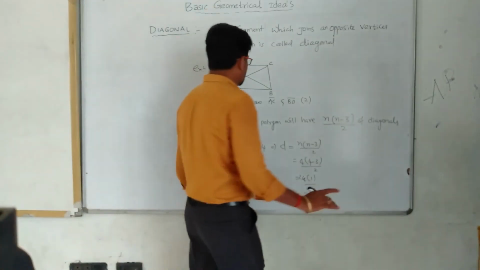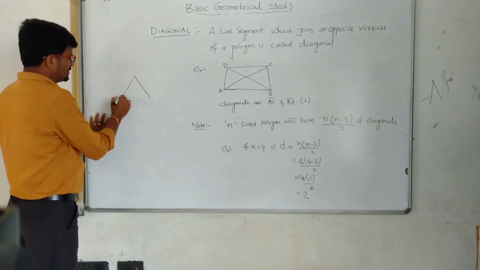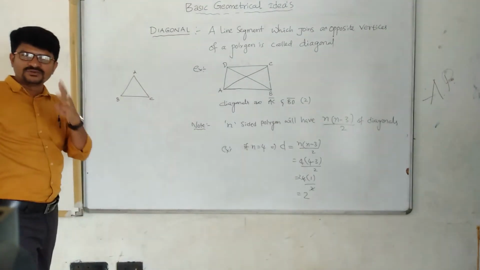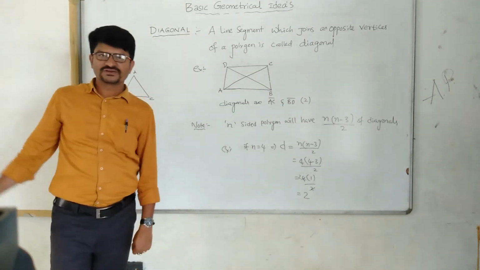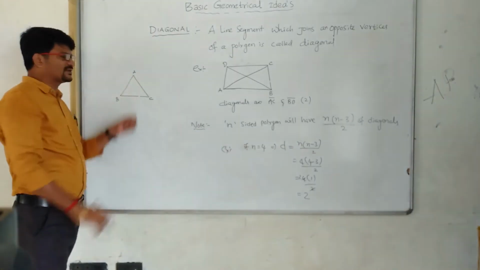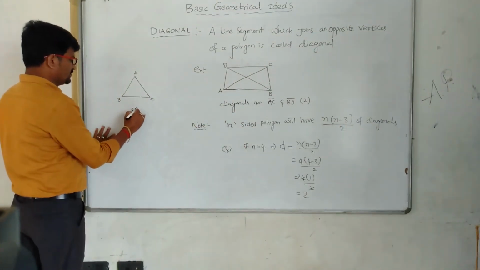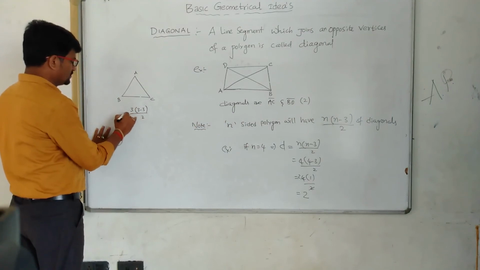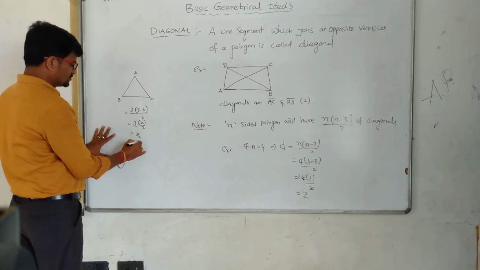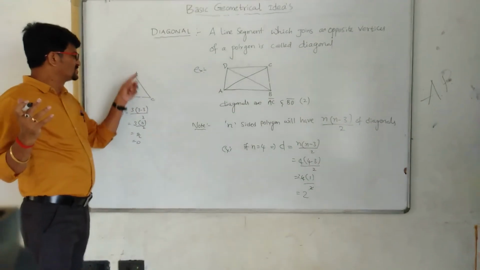Shall I ask a question for one intellectual student? This is also a polygon, a triangle. A triangle has how many sides? 3 sides. Afterwards, I will give you the definition of a triangle and everything. Can you draw a diagonal for a triangle? If you apply the formula, 3 into (3 minus 3) by 2 is 3 into 0 by 2, which is 0. So there are no diagonals, because there is no opposite vertex.